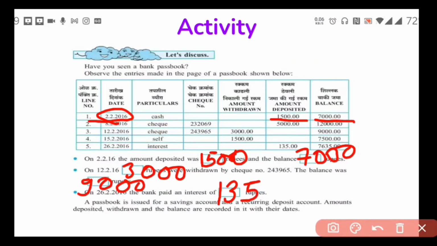135 rupees interest. So in this way you can observe the passbook of your own, and you can find out the money deposited every month, money withdrawn every month, how much balance is there in your passbook, and how much interest the bank has offered to you. You have to observe all the things and find out what is there in the passbook. Now let us see the next activity.